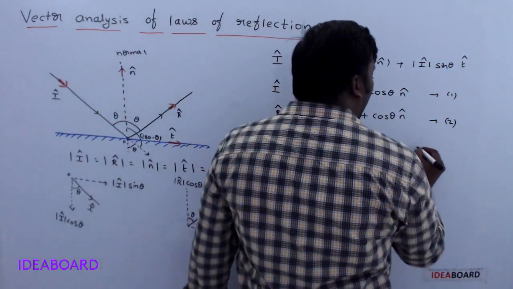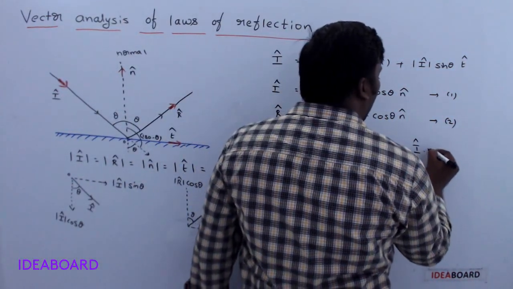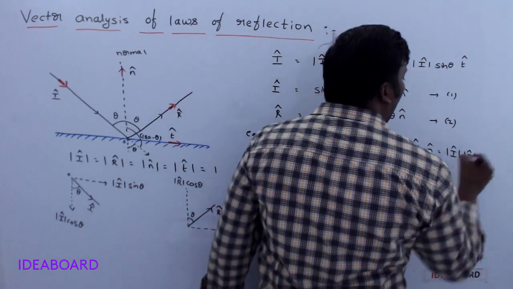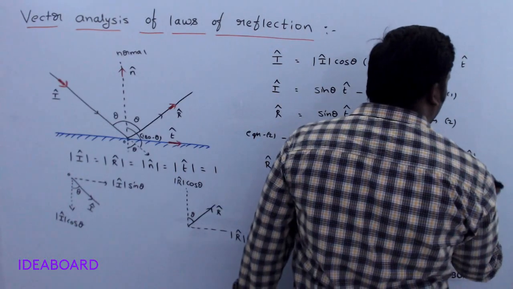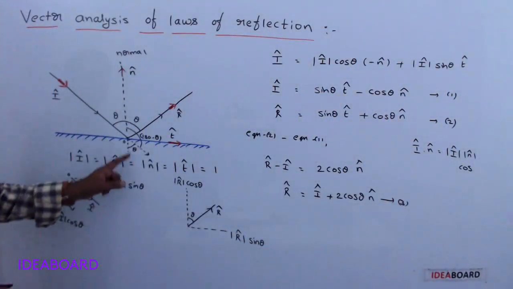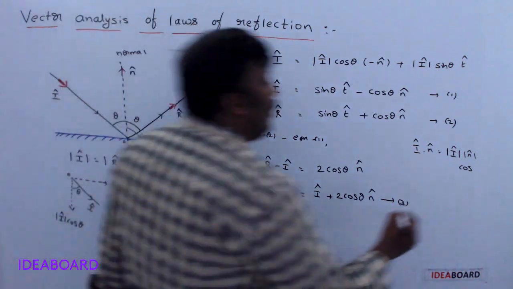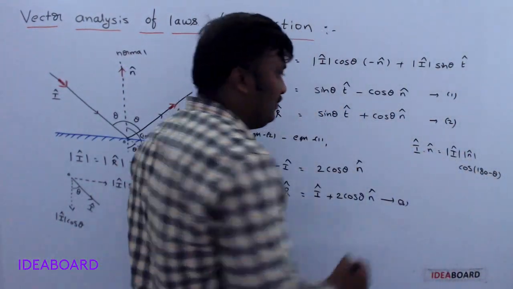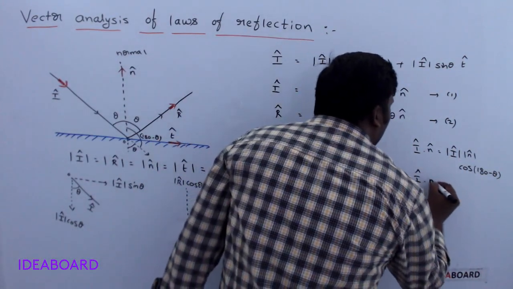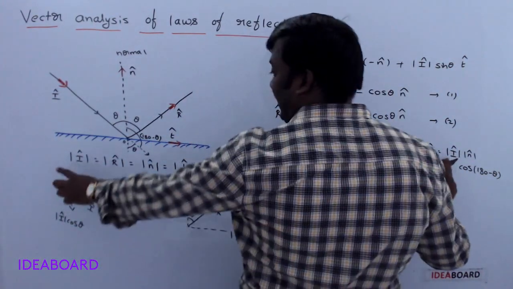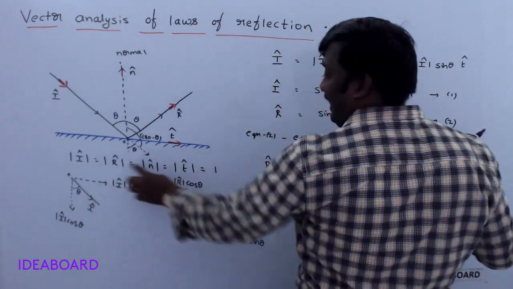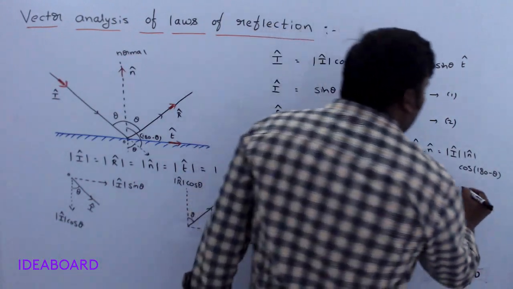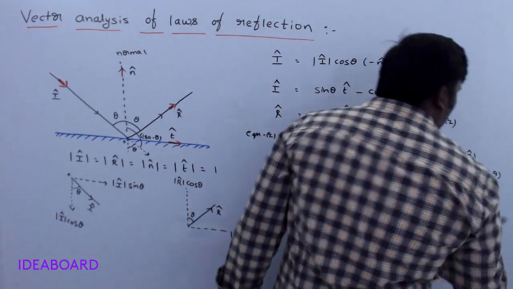What is the dot product formula? I cap dot n cap is equal to mod I cap mod n cap cos of the angle between I cap and n cap. The angle between I cap and n cap is 180 minus theta. So I cap dot n cap is equal to 1 into 1 into cos of 180 minus theta, which is minus cos theta.